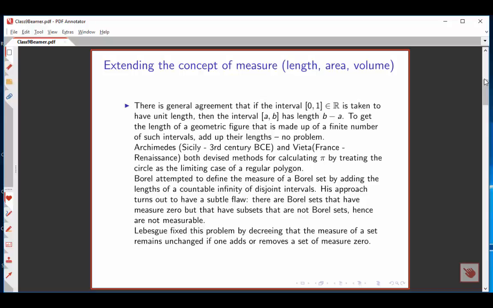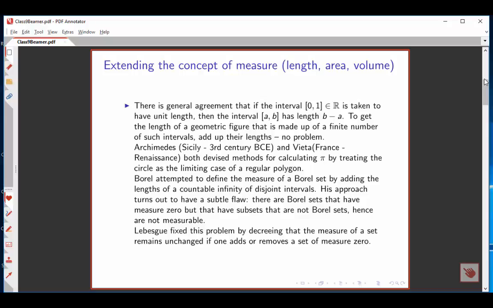Much later, Borel had almost the right idea. His idea was you can define the measure of a Borel set by adding up the lengths of disjoint intervals. There might be infinitely many such disjoint intervals, but as long as they're disjoint, there can only be countably many of them. And this idea turned out to have an extremely subtle flaw.